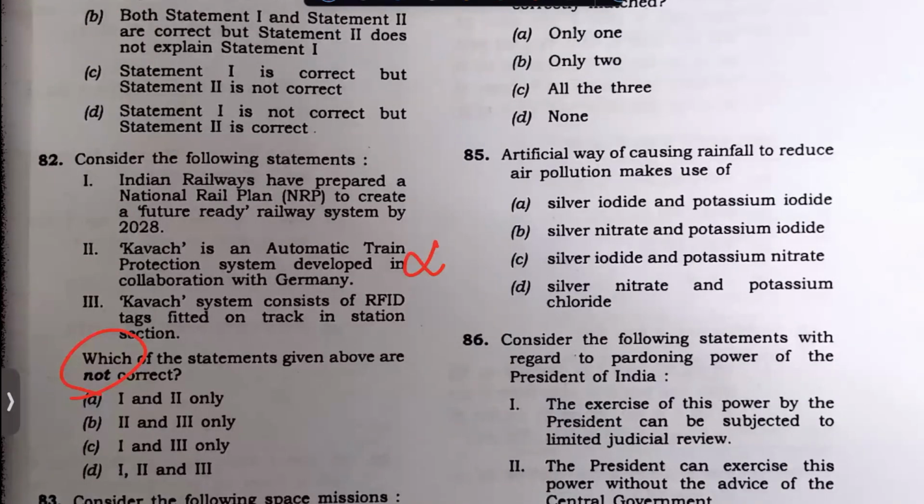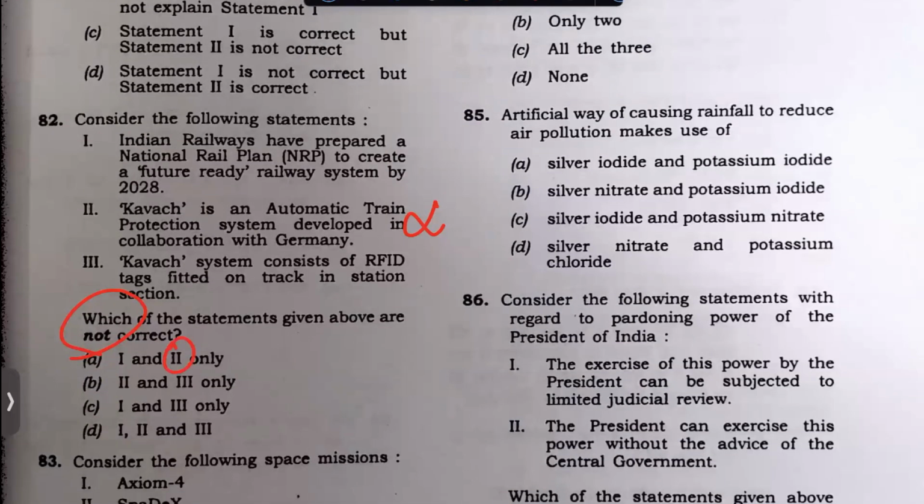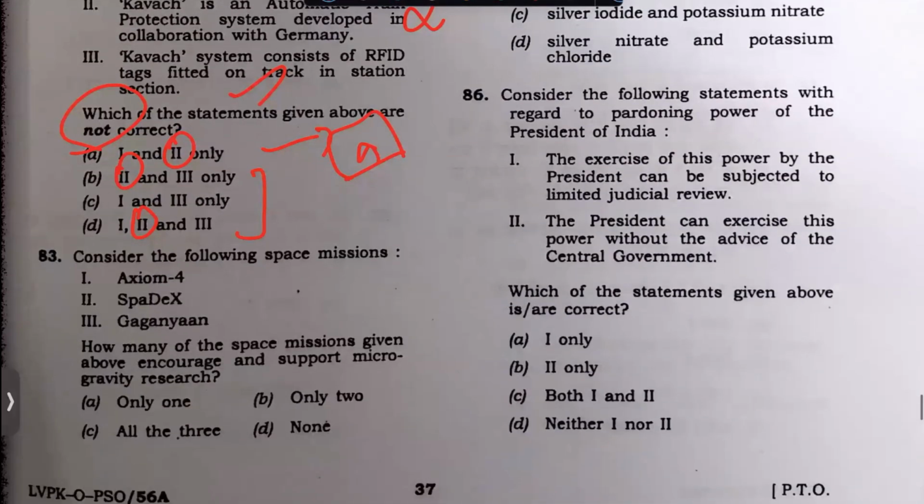So this is not correct because this is an indigenous train. Where all two is there, all two is there. Kavach, this is true. So if you remove three, A is the answer. This question on microgravity, all three. So Gaganyaan, yes, but this is a tough question, my friends.